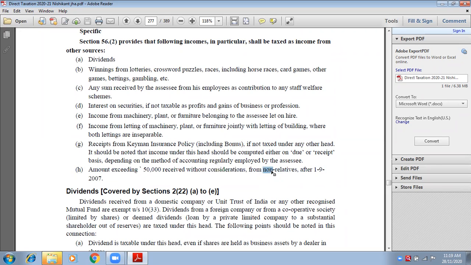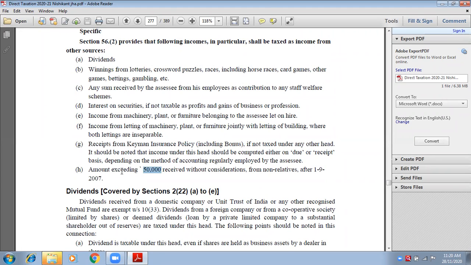Suppose now there is a non-relative person, a close friend. He is giving you a watch costing rupees 50,000. Then it is exempted. If he is giving you a watch of rupees 51,000, does it exceed rupees 50,000? Yes, it exceeds rupees 50,000. Because it exceeds rupees 50,000, it will be 100% taxable. Fully 51,000 will be taxable.